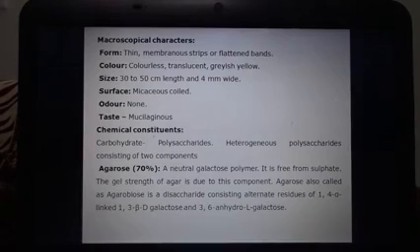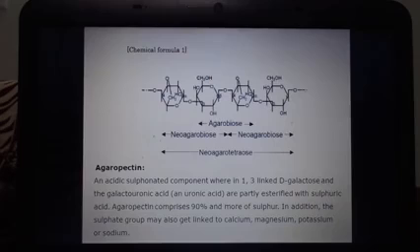It is also known as agarobiose, which is a disaccharide consisting of alternate residues of 1,4-alpha linked 1,3-beta-D-galactose and 3,6-anhydro-L-galactose. So these residues are alternately joined by a 1,4-alpha glycosidic linkage.